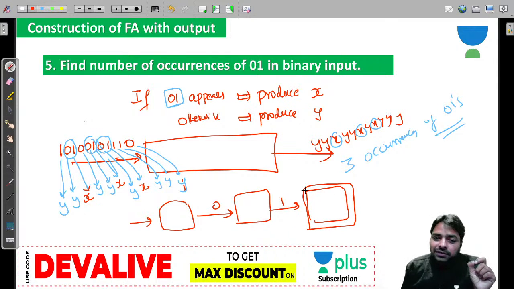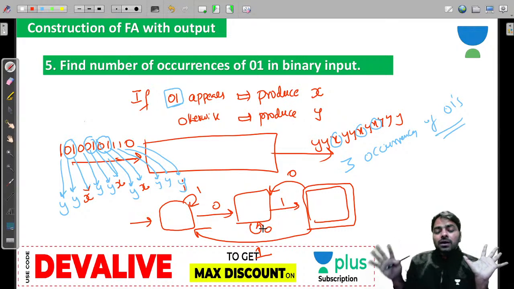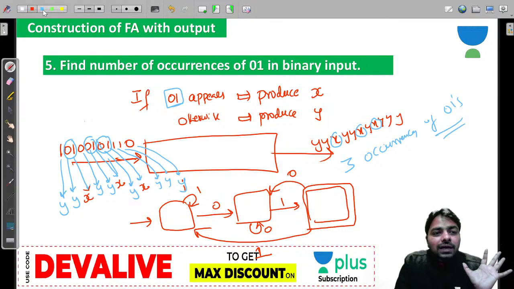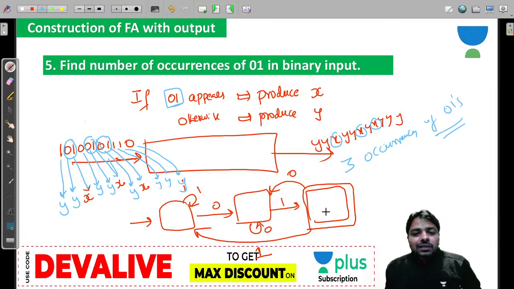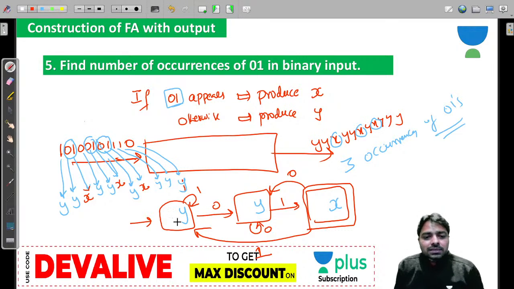After that, if 0 comes, you come here, and if 1 comes, come to the initial state, and any number of 1s stay there, and after 0 comes, 0 0 wait there. And this is the machine for ends with 0 1. Now whoever comes to final has seen 0 1, so produce X there. In other places produce Y. Machine is over, guys. That's all you have to do. Q0, Q1, Q2. The final state is not required, you can delete the final state if you want.